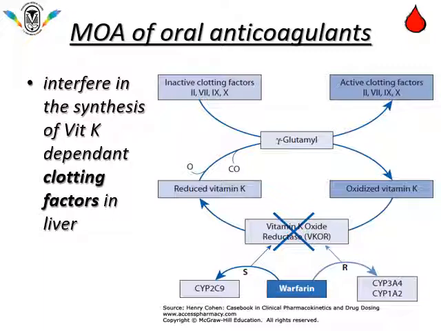The formation of clotting factors like 2, 7, 9, 10 has to be activated with the help of reduced vitamin K, which gets oxidized, converted into oxidized vitamin K. Now this cycle has to be repeated. Oxidized vitamin K has to get reduced to vitamin K to activate the clotting factors for their synthesis in the liver, whereas this step is inhibited by warfarin.